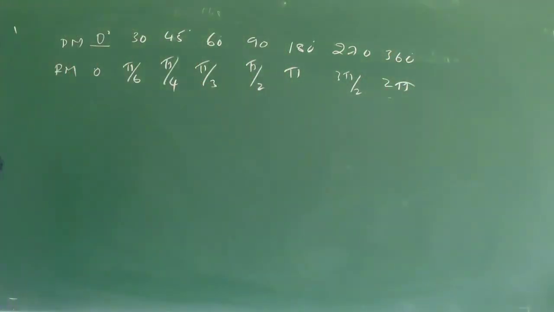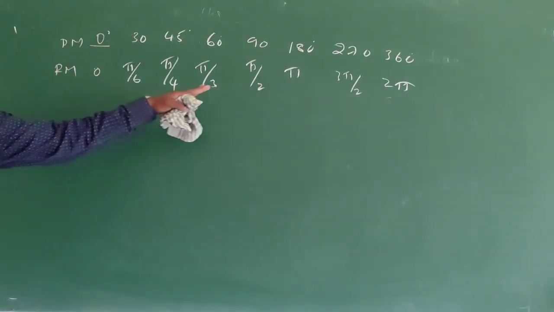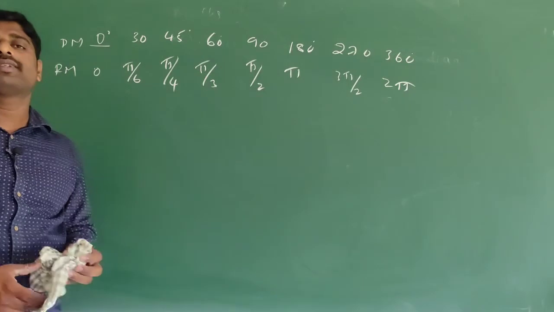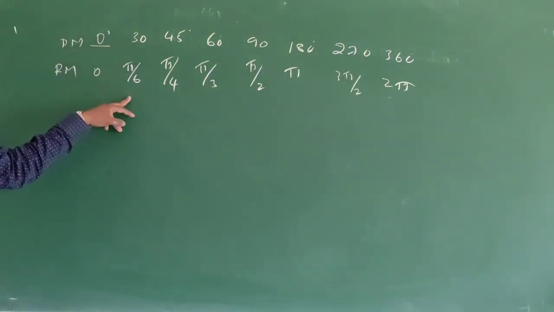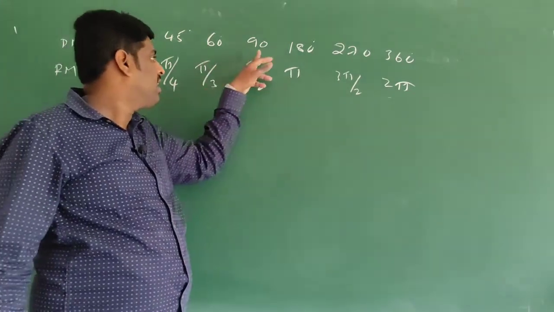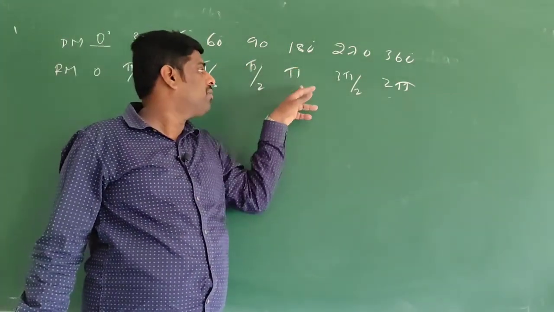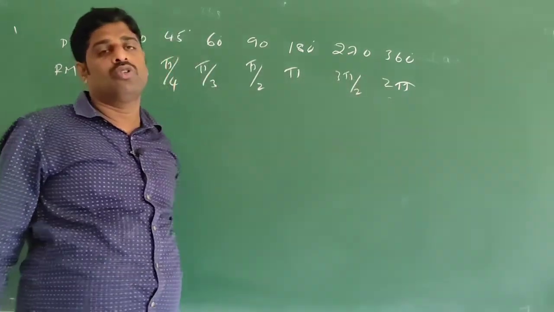Okay, these are the different degree measures and different radian measures. Please keep in mind, children: 30 degree means pi by 6, 45 degree means pi by 4, 60 degree means pi by 3, 90 degree means pi by 2, 180 degree means pi, 270 degree means 3 pi by 2, 360 degree means 2 pi.